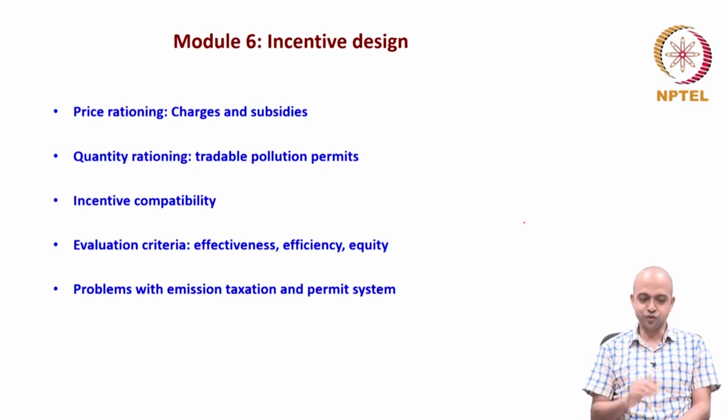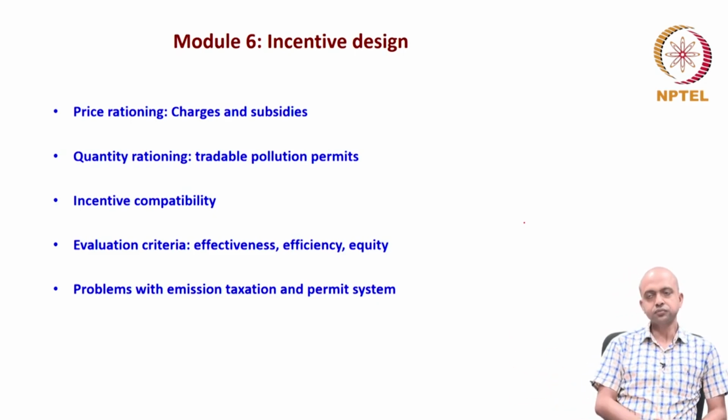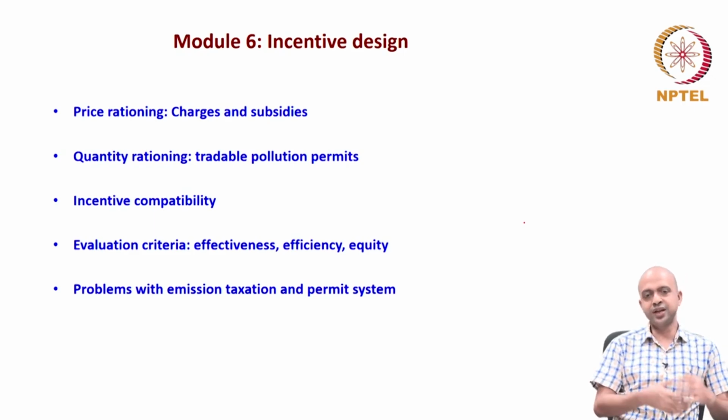Then we'll also discuss subsidies, which are also price rationing. That means we are imposing some price, either in the form of tax or in the form of subsidies. Then we'll discuss the limitations of this price rationing, particularly in the context when there is uncertainty.